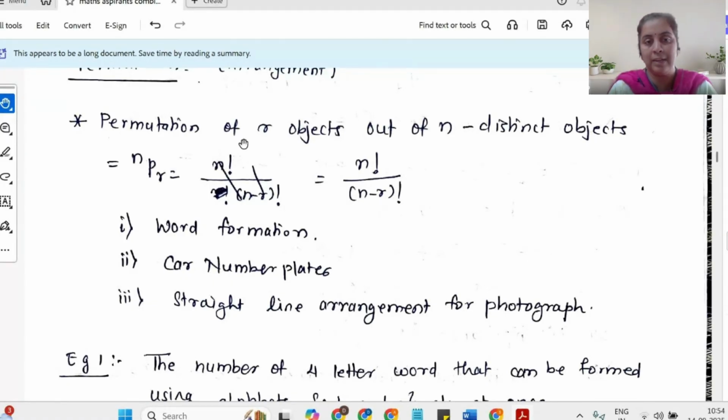Going to the formula for permutation, that means the arrangement of r objects out of n distinct objects, and this is a straight line arrangement. You are arranging them in a line. That is given by nPr, which stands for n factorial divided by n minus r factorial.